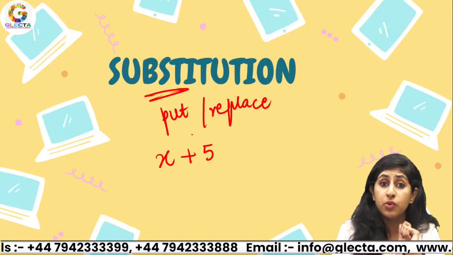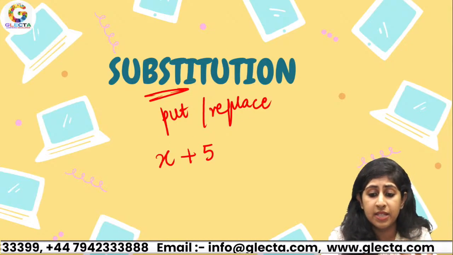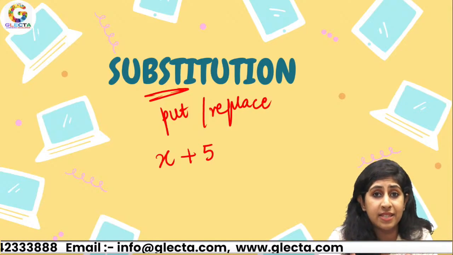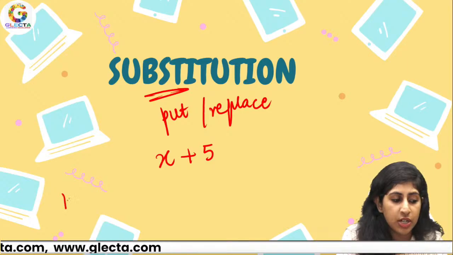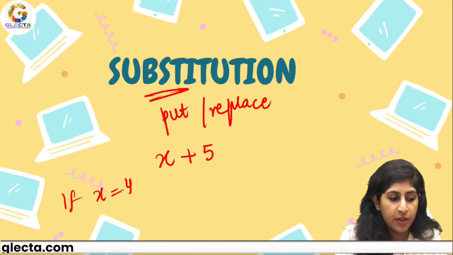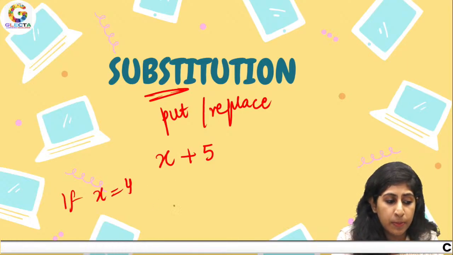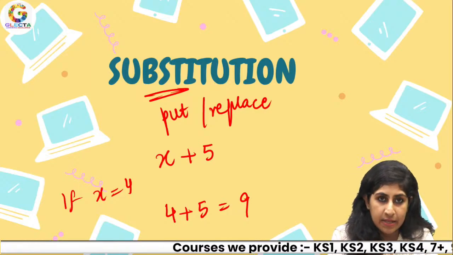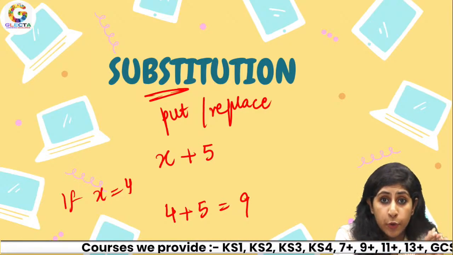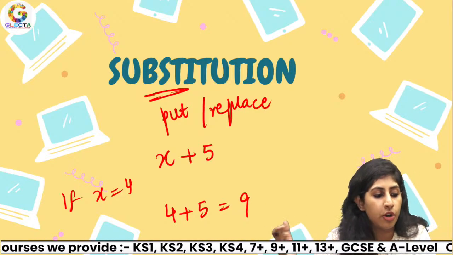So if I'm using this, put x, replace x with, let's say, 4. What will be the value of the function if x equals 4, right? Then we would just replace this x with 4 and write 4 plus 5, which is 9, right? So the value of the expression when x equals 4, that's 9.